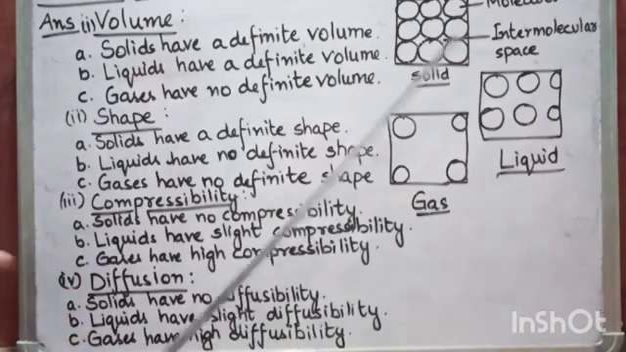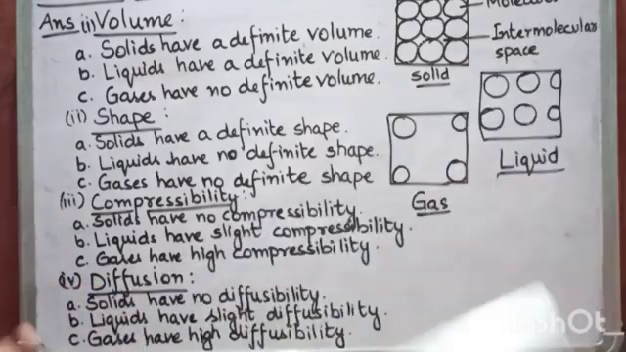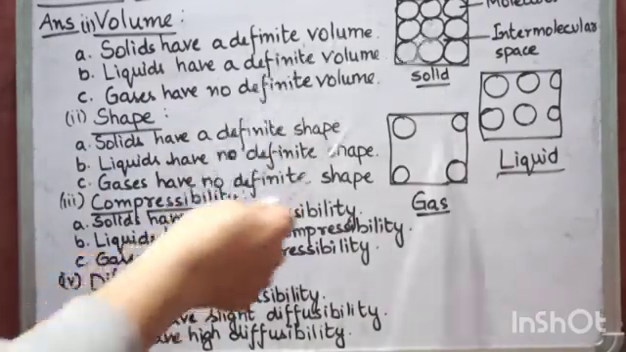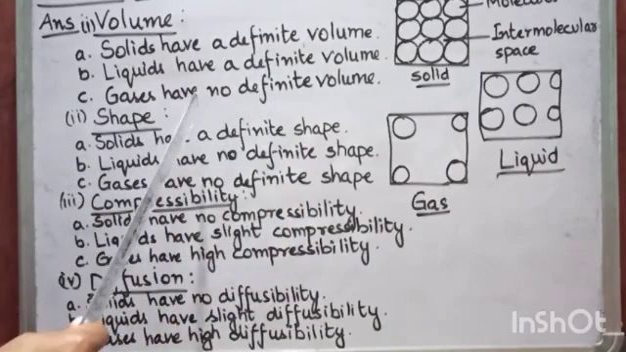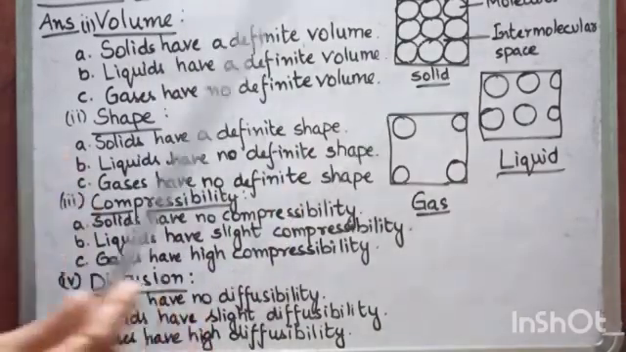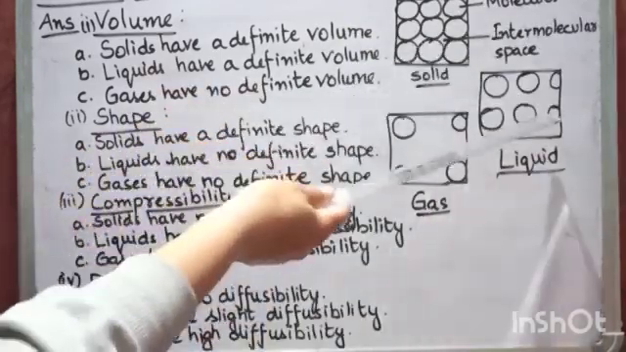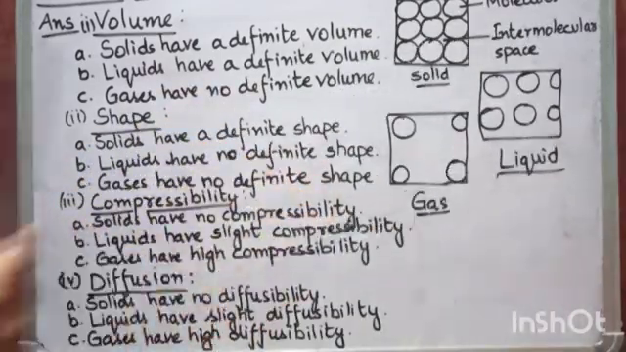Now what is volume? Volume is the space that an object takes up or occupies. Solids have a definite volume, liquids have a definite volume and gases do not have a definite volume. Why? Because, can you see this? These are the molecules of solid, liquid and gases.